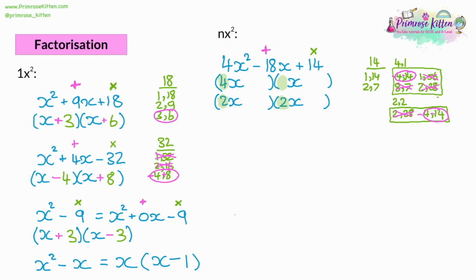Now, the 14 stayed as it is, so that's going to go in the bracket with the 4. And the 1 was multiplied by 4 to get 4, so the 1's going to be in the opposite bracket to the 4. Because when you multiply this out, to get that 1 multiplied by 4, it can't be in the same bracket as it. So we've got that the correct way around. And then, of course, in the second alternative, because they're both being multiplied by 2, it doesn't matter which way around they're going to be.